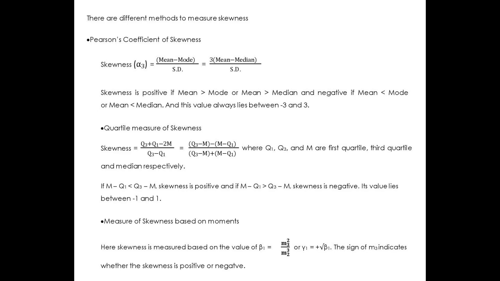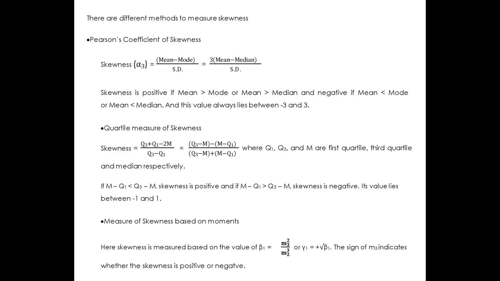Another measure of skewness is the quartile measure of skewness, and its equation is given by Q3 plus Q1 minus 2m divided by Q3 minus Q1, where Q1 is the first quartile, Q3 is the third quartile, and m is the median. We can also write this as Q3 minus m minus (m minus Q1) divided by Q3 minus m plus m minus Q1.